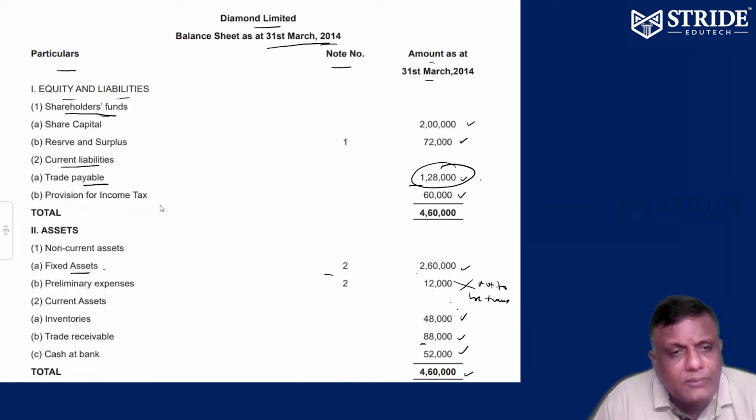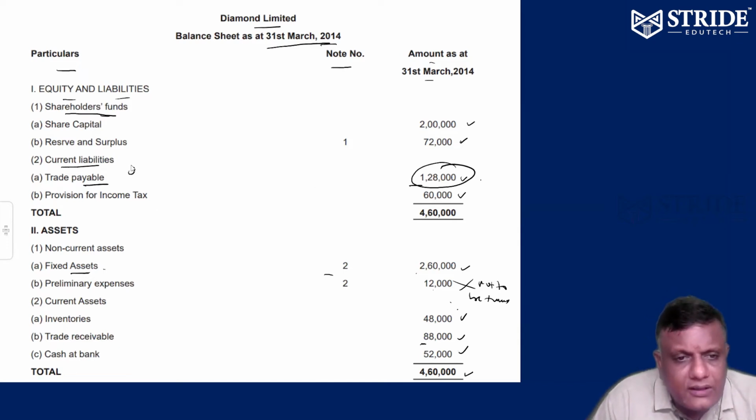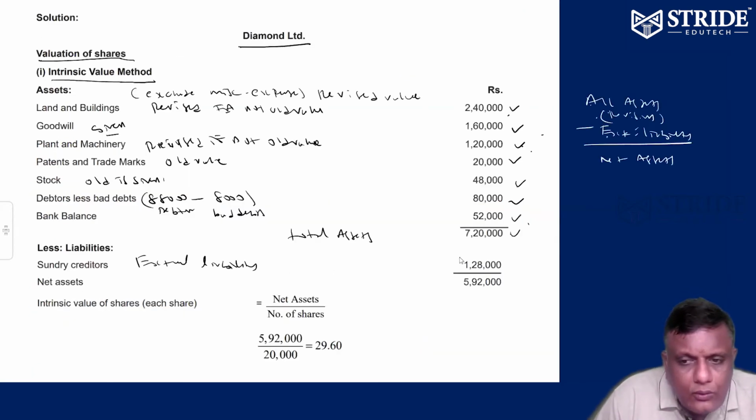Provision for income tax cannot be taken. Right. So only trade payables, or non-current liability if available, we can take. So anyway, 1,28,000 creditors we can take. So 7,20,000 minus 1,28,000 gives 5,92,000.